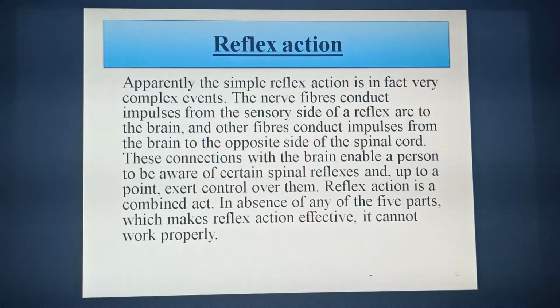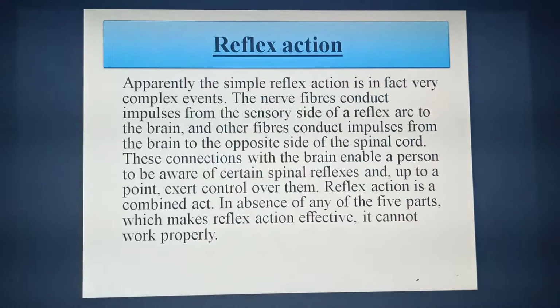These connections with the brain enable a person to be aware of certain spinal reflexes and, up to a point, exert control over them. Reflex action is a combined action.